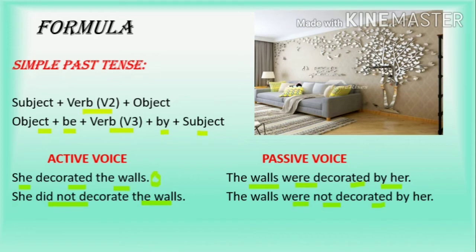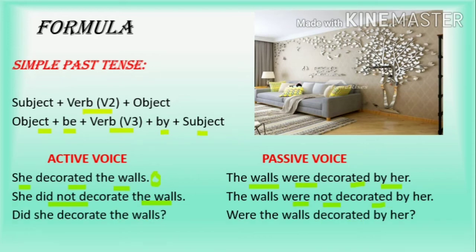Now let's see the next one, an interrogative sentence. Did she decorate the walls? So this is in past tense, so you write did she decorate the walls. If this is in present tense, you write does she decorate the walls? So when you transform that, to maintain the interrogative form of the sentence, we use the auxiliary verb in the front. Were the walls decorated by her?